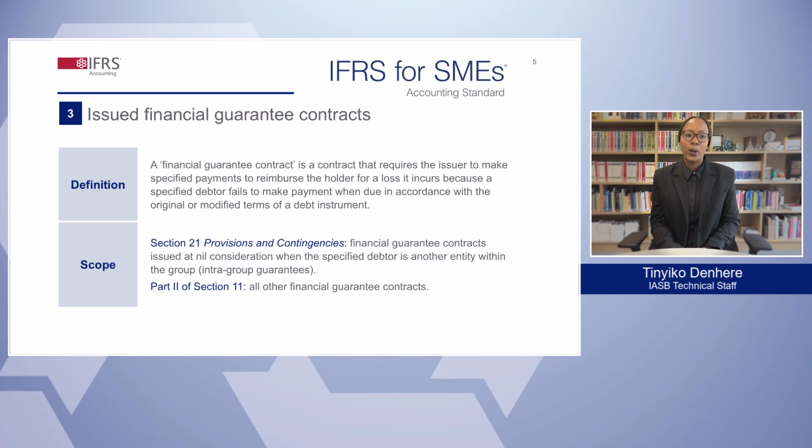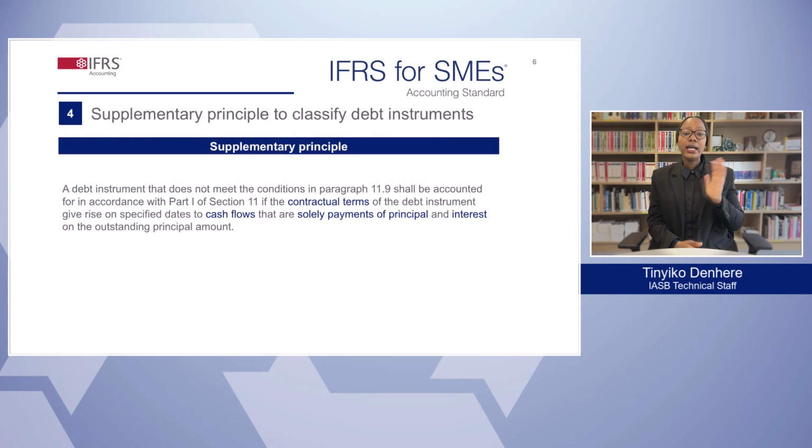entity to use Section 21 Provisions and Contingencies to account for financial guarantee contracts issued for nil consideration when the specified debtor is another entity within the group, and to include all other financial guarantee contracts in the scope of Part 2 of Section 11, which means they are measured at fair value. Including these contracts in the scope of Section 21 simplifies the requirements for SMEs, removing the complexities of measuring these contracts at fair value. Next, we'll look at the new supplementary principle to classify debt instruments.